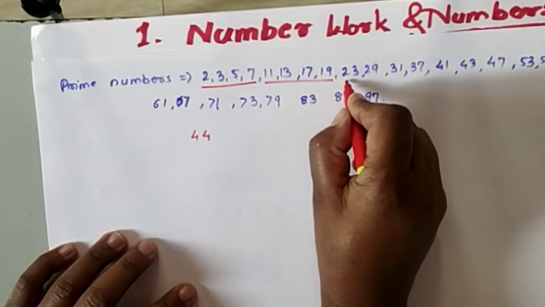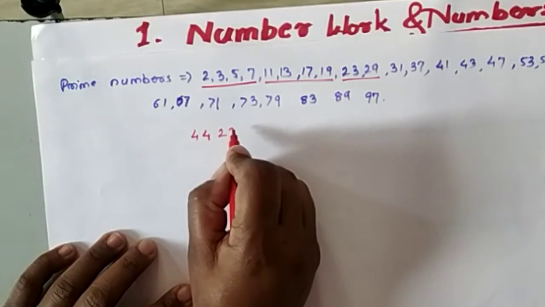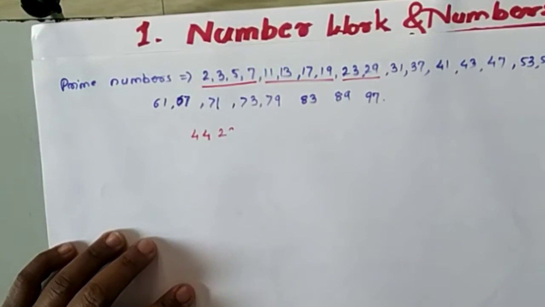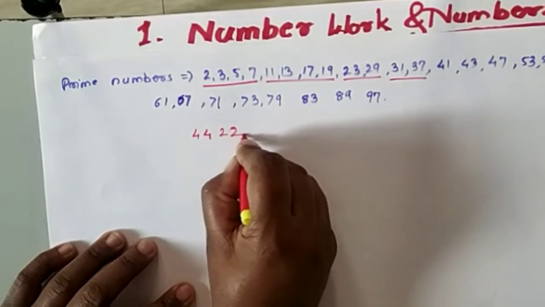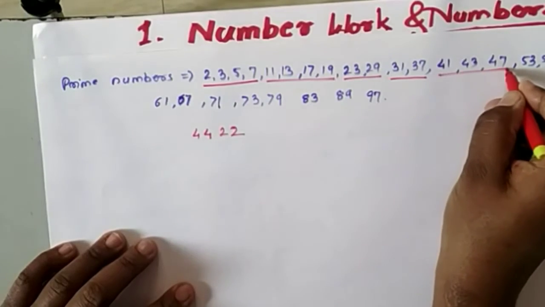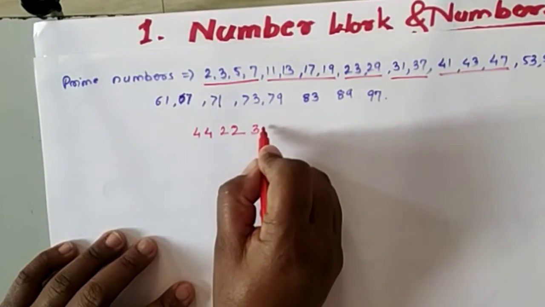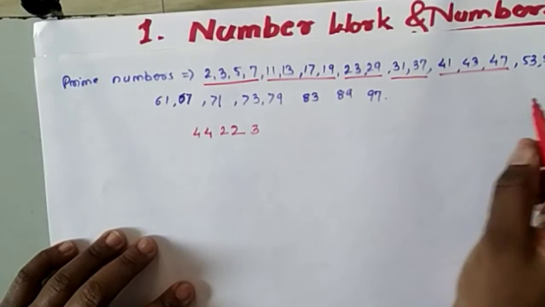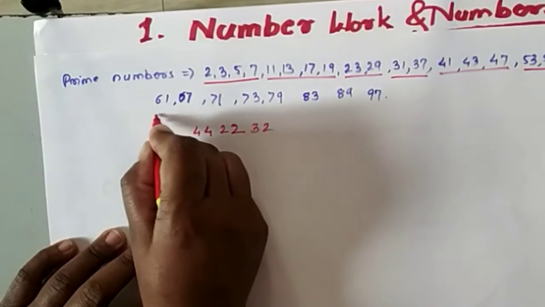Next, 21 to 30 inside, 2 prime numbers are there. Next, 31 to 40 inside also, how many prime numbers are there? 2 numbers are there. Next, 41 to 50 inside, how many prime numbers are there? 3 prime numbers are there. Then 51 to 60 inside, 2 are there.